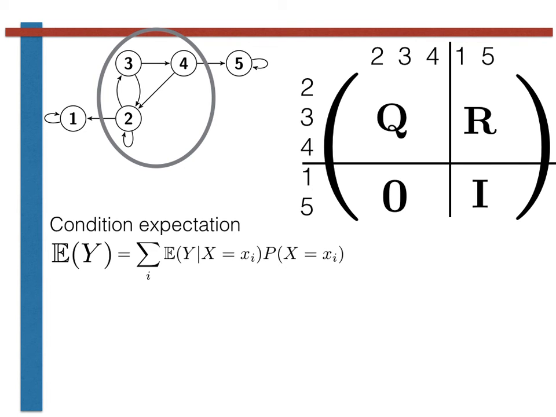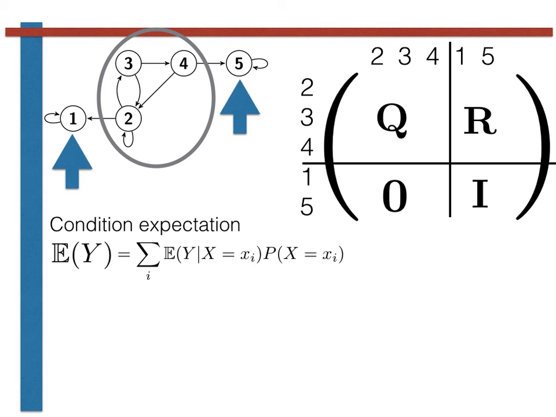So we'll leave the 3 transient states and we'll end up in one of the recurrent states 1 or 5. We have just discussed how to calculate the probability that we end up in state 1 as opposed to state 5. In general, what we now want to calculate is the expected time until absorption in state 1 or state 5. In general, the expected time till absorption in a recurrent state.